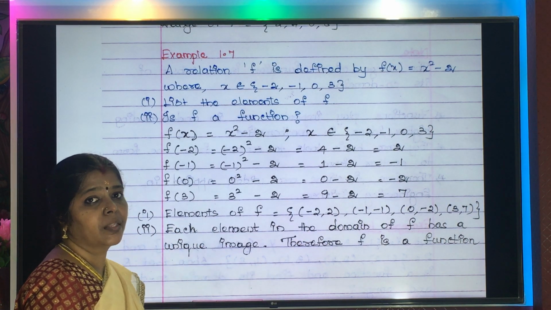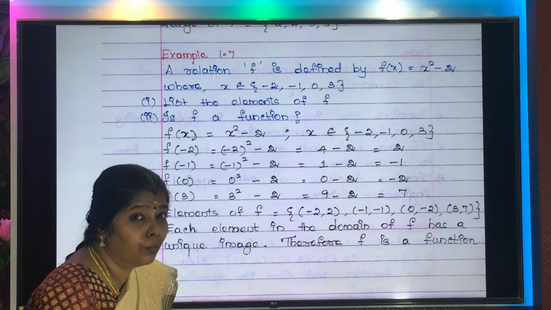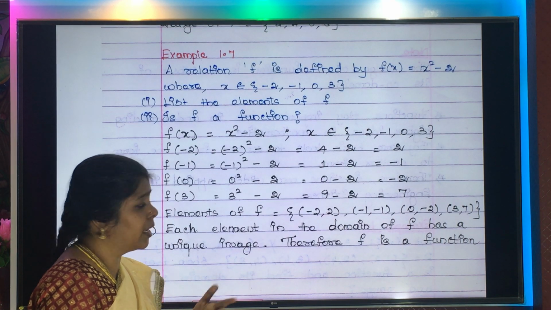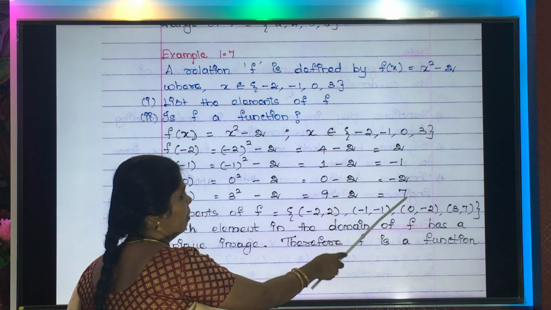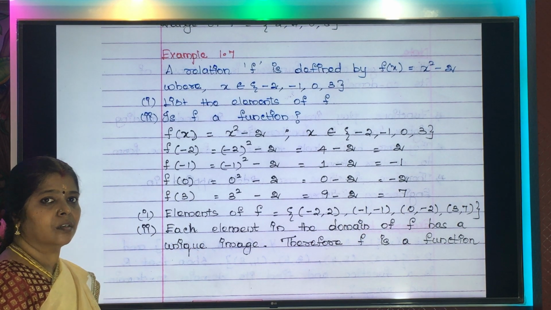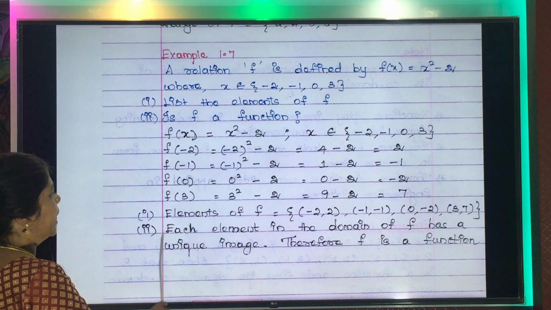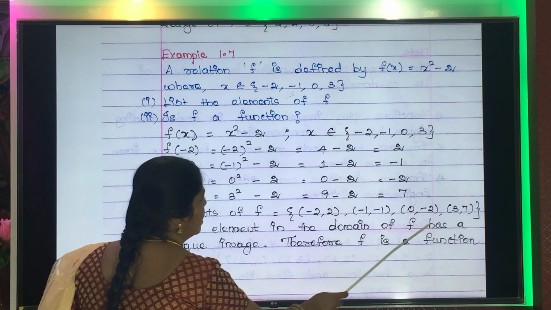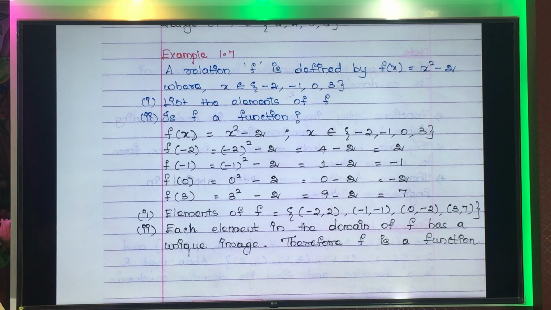First point is over. Second point. Are the images unique? Unique means what? It has to be different. Yes, you see. All the images here are different. None of them are same. So, 2 points are satisfied. Each element in the domain of f has a unique image. Therefore, f is a function.